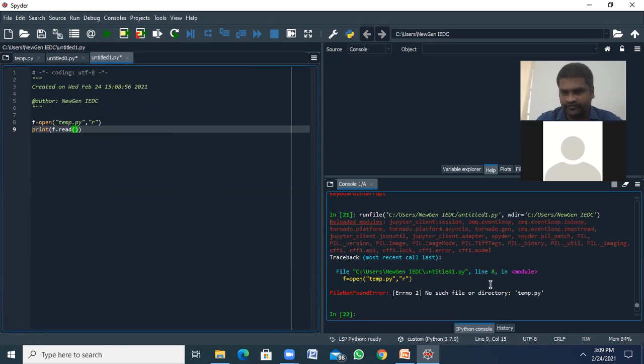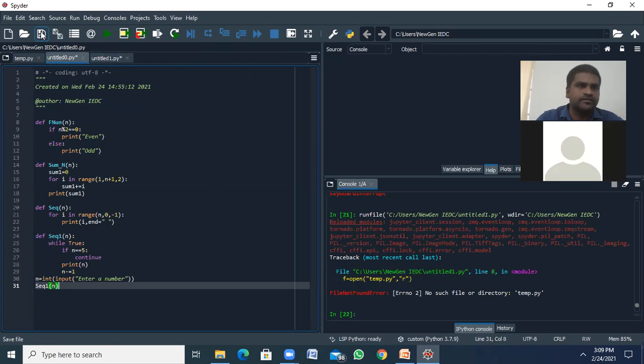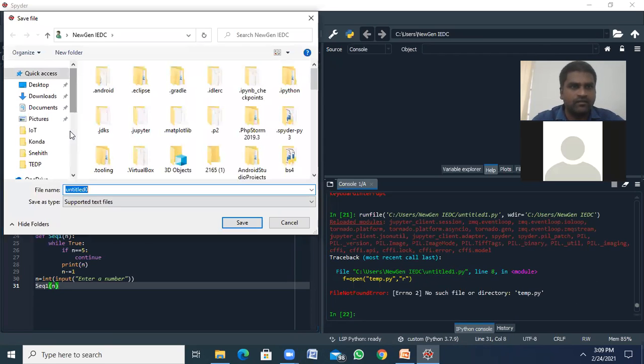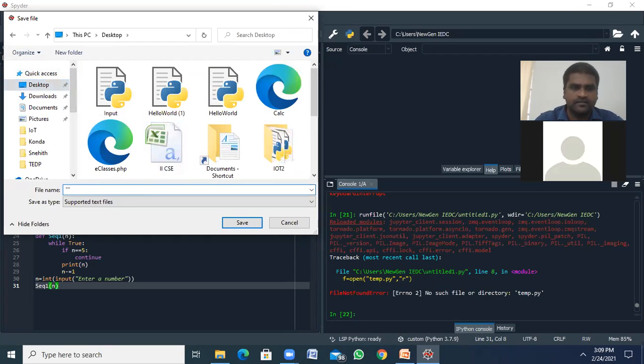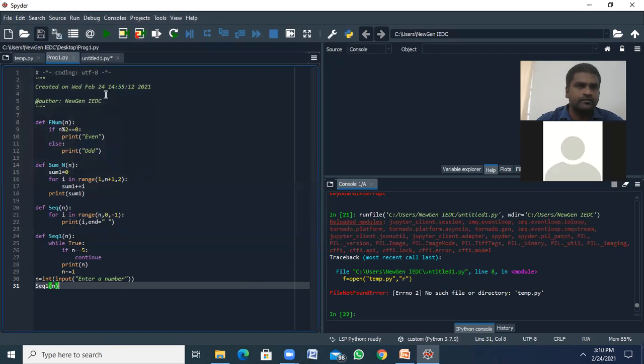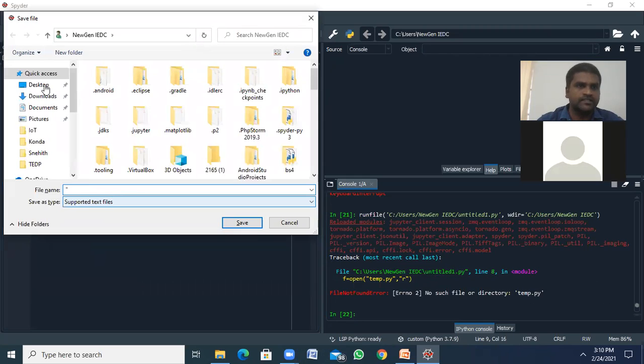So what happened? Temp.py, no such file. So we should save this, like on the desktop. I'm saving this as probe1.py, and this is probe2.py, on the desktop only.